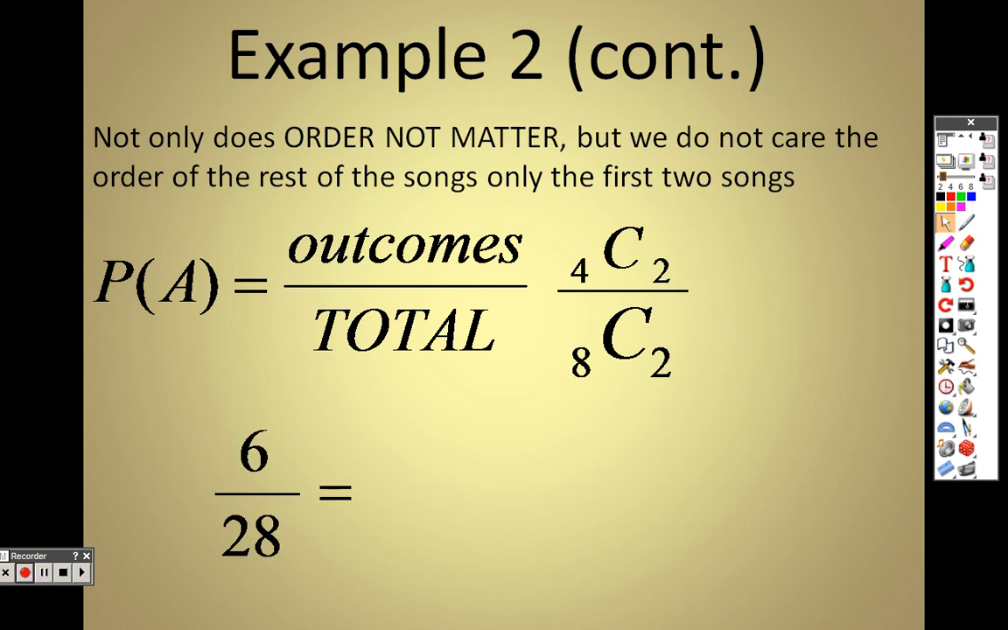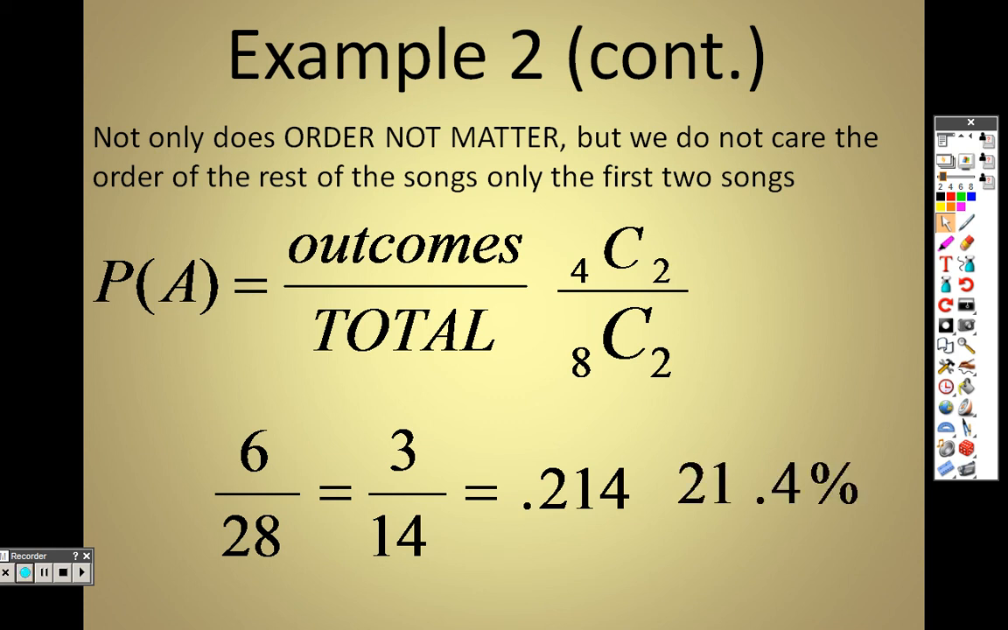When you type that in, 4C2, you end up getting 6. That's 4 factorial over 2 factorial times 2 factorial, and that will give you 6. That's 8 factorial over 6 factorial times 2 factorial, which will give you 28. So 6 over 28, just to save you some time there, you get 6 on top and 28 on the bottom. You end up getting 3 over 14, which is 21.4% of the time.